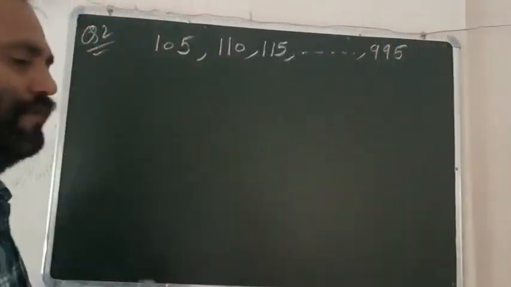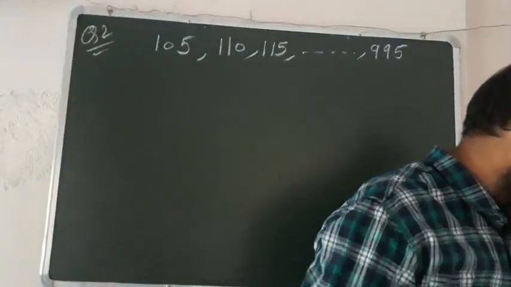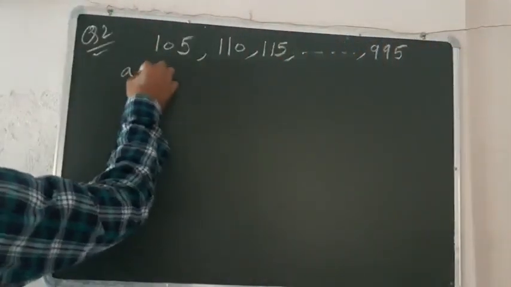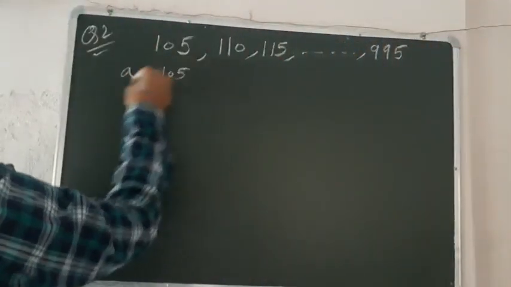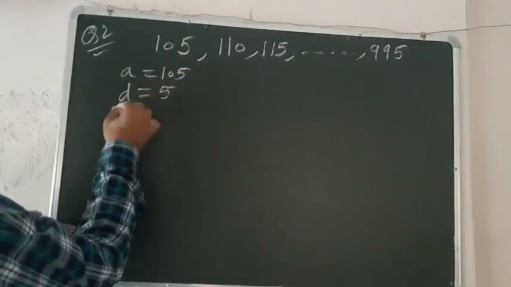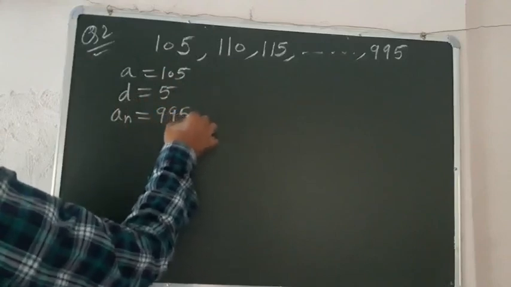So you have to find the sum of this sequence. Okay ji, as you see, its first term is 105, its common difference is 5 and its last term, that is nth term, is 995.